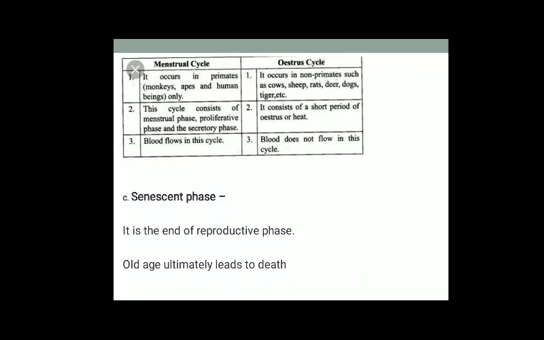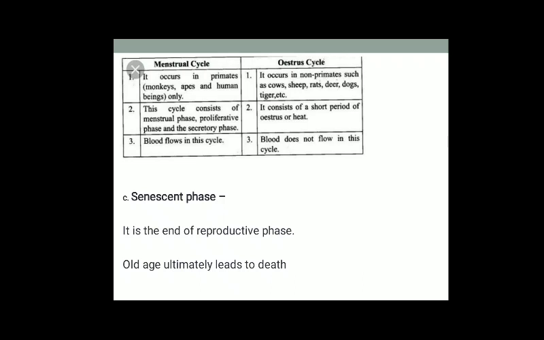The estrous cycle is found in non-primates, such as cow, sheep, rats, deer, dogs and tigers. The menstrual cycle consists of a menstrual phase, whereas in the estrous cycle we cannot observe this phase. In the menstrual cycle, blood flows, but in the estrous cycle this phenomenon cannot be seen.